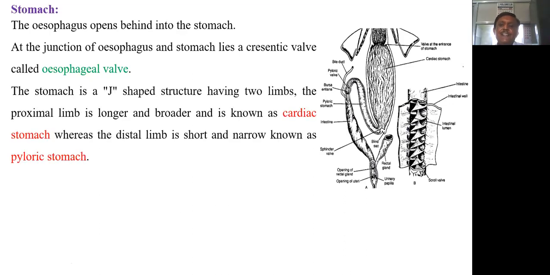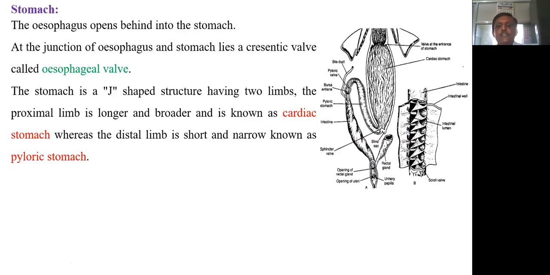Then the stomach is J shaped. In the diagram, we can see the stomach here. This is a J shaped structure having two limbs. The proximal limb, which is broader and longer, is known as the cardiac stomach. And the distal limb, which is short and narrow, is called the pyloric stomach. So the stomach has two limbs, proximal longer and broader called the cardiac stomach, and distal narrower and short called the pyloric stomach.